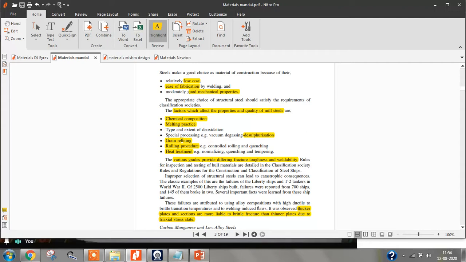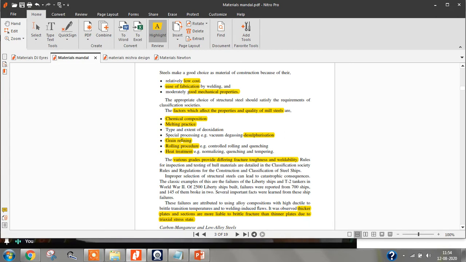So when you're adding carbon, what happens? The strength of steel will increase. But when the carbon content increases, the weldability will decrease. It is very difficult to weld the steel. When you're welding a steel with high carbon content, inside the weld there are a lot of impurities. The metallurgy of the weld will change, and when the ship is in a high stress region, cracks will start developing from the weld. So when you increase the carbon content, the strength of steel will increase, but the weldability will decrease.